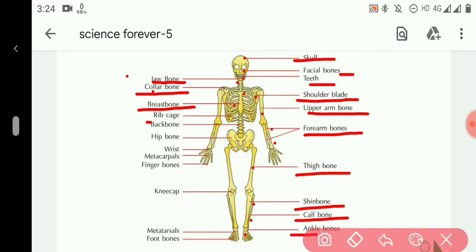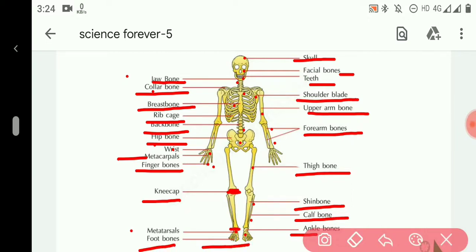This is the rib cage, which protects the lungs. This is the backbone on the back side of our body. This is the hip bone, wrist on our hand, metacarpals, finger bones, kneecap on the joints, then metatarsals here, then this one is foot bones.